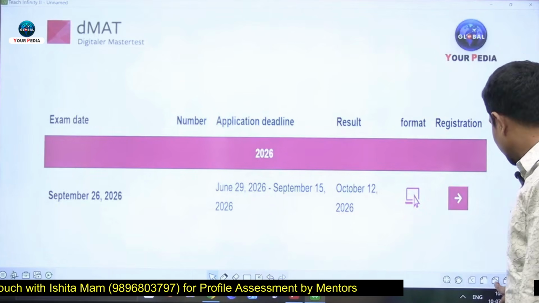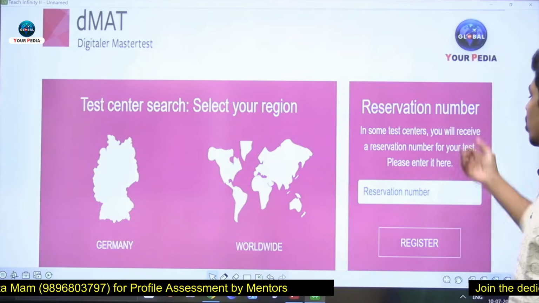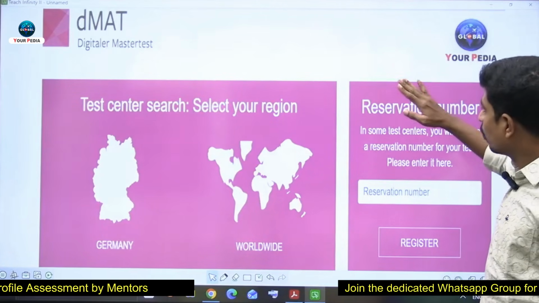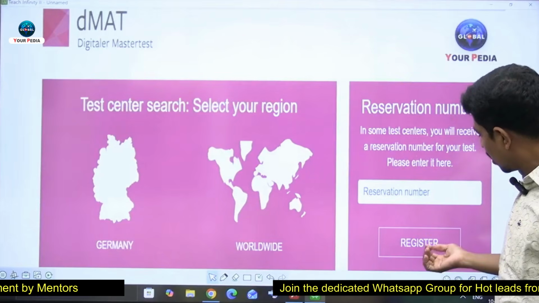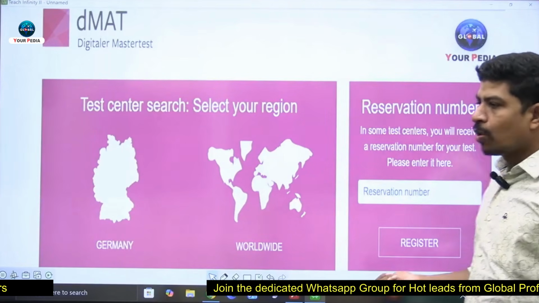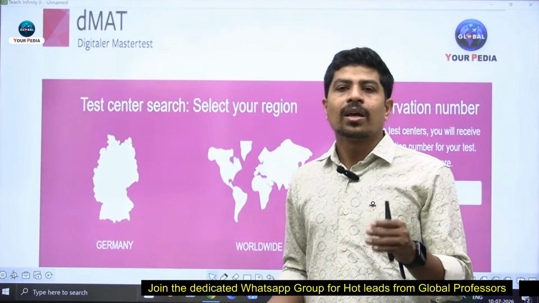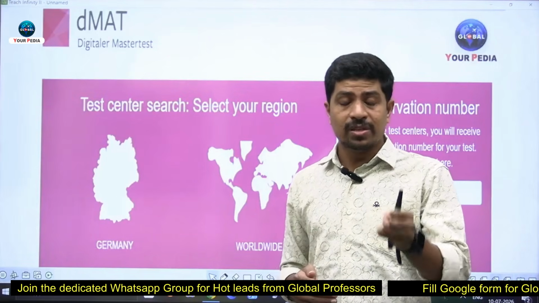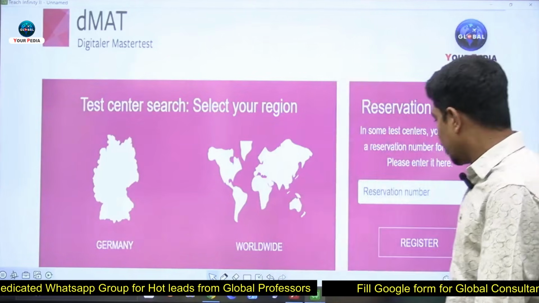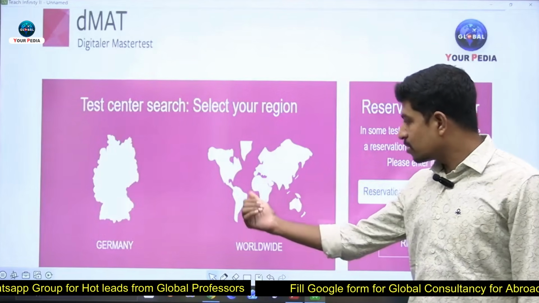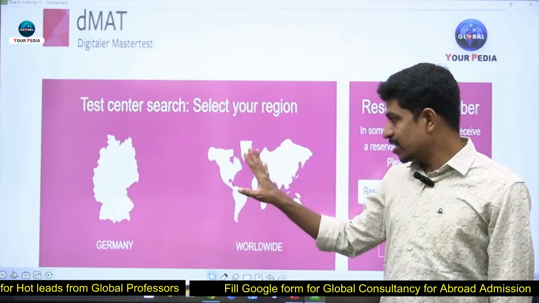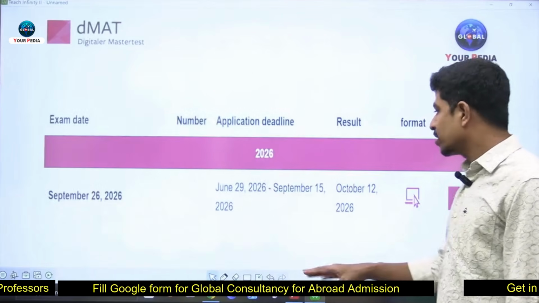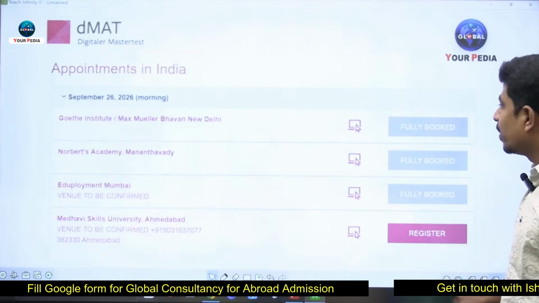There you will see something like a reservation number. If you click on this, you won't get anything. Here you will face a lot of difficulty. This is the main thing. Do not click reservation number. Generally people search for the reservation number and waste a lot of time, which is not required. Here you have to click on this Worldwide. Yes, this is clickable. If you click on this, you will get this page.